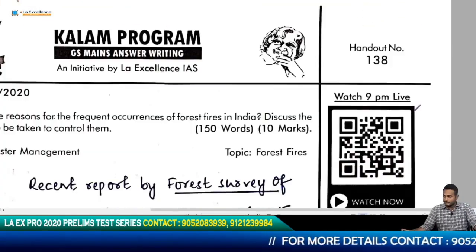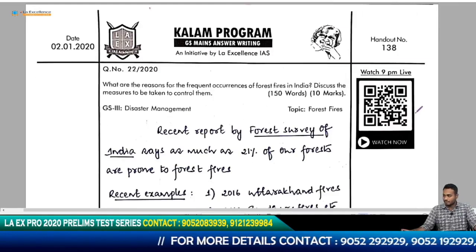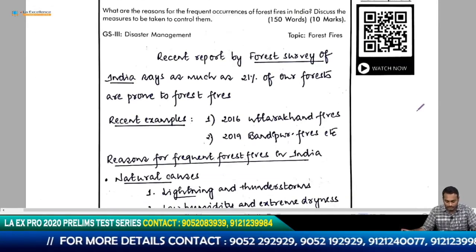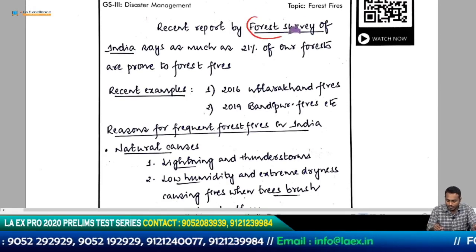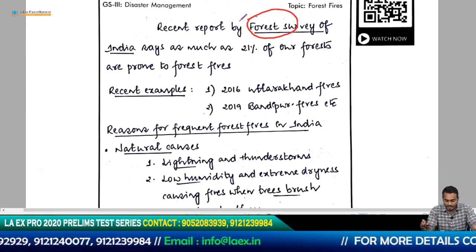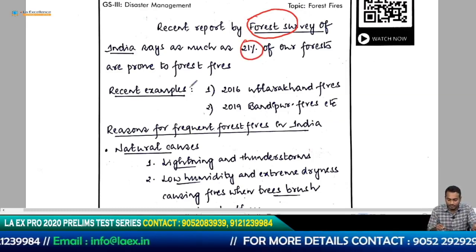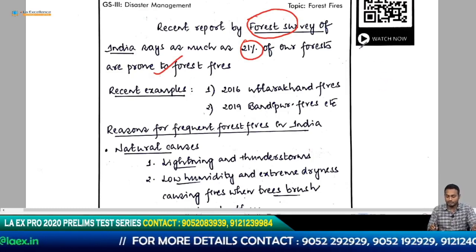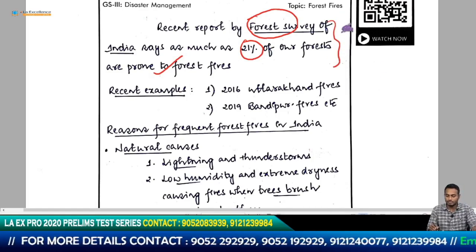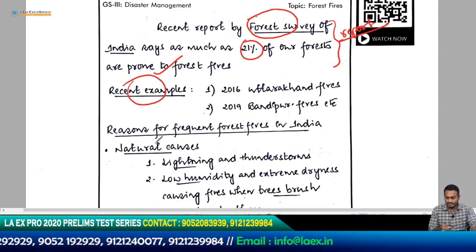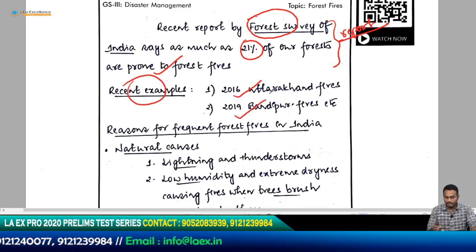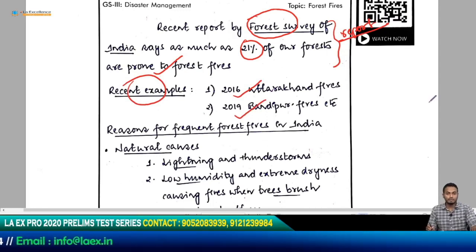Okay, so let me see if I can maximize this. Okay, so this is not working today, so let's see how we will make do with what we have. So recent report of Forest Survey of India. Okay, it says as much as 21% of our forests are prone to forest fires. So this is basically a good introduction, using the report to substantiate his point. And then he gives you recent examples: 2016 Uttarakhand fire, 2019 Bandipur Tiger Reserve fire. So he is giving some kind of density to his answer in his introduction itself.